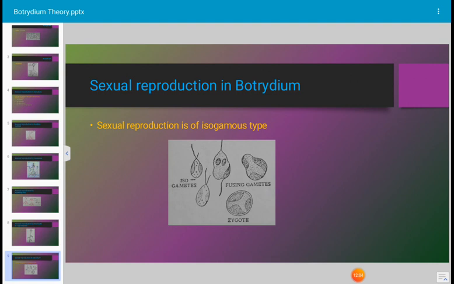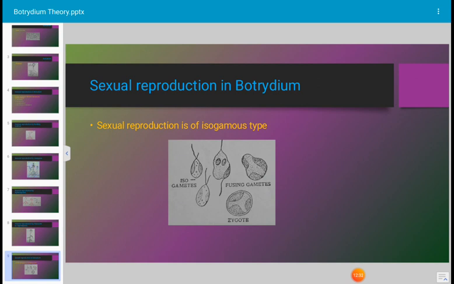The gametes are formed during sexual reproduction. When the gametes are dissimilar, that type of sexual reproduction in which the male gamete is different and the female gamete is different is called anisogamous type of sexual reproduction.